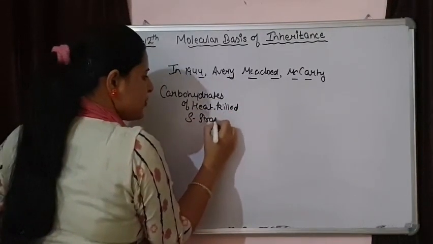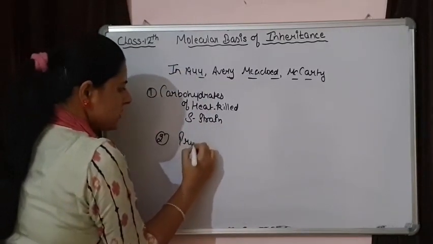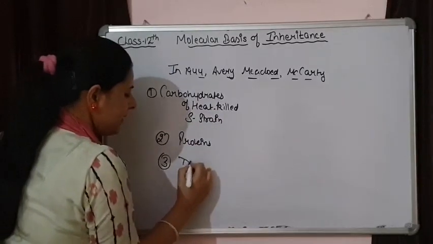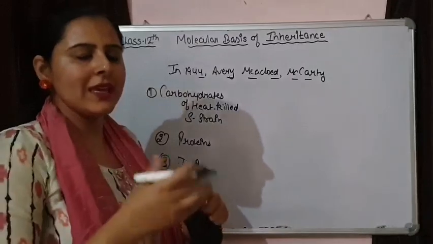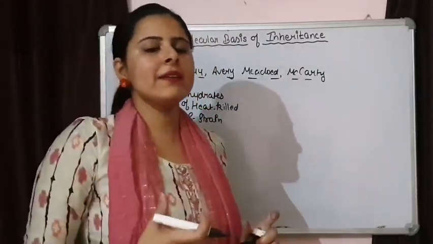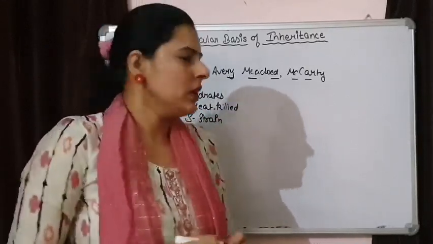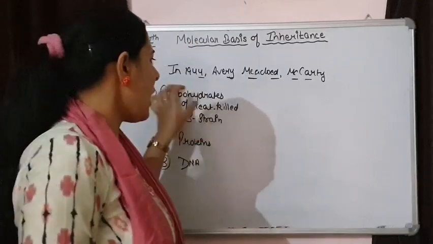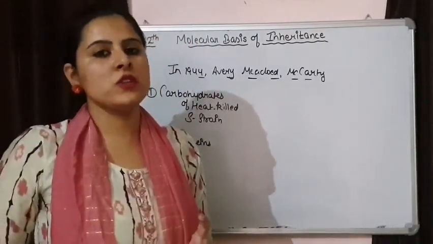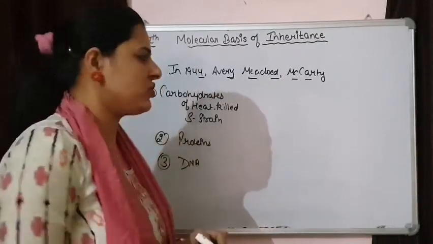They extracted carbohydrates, they extracted protein, and DNA. So they extracted the individual components and then tried to transform the R strain, observing which of these three components is responsible for the transformation of the R strain into the S strain.